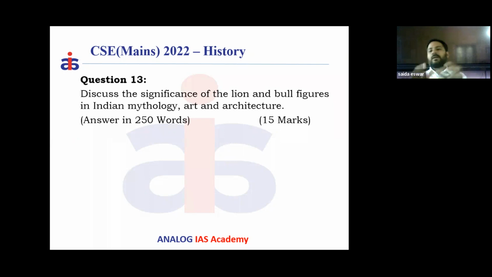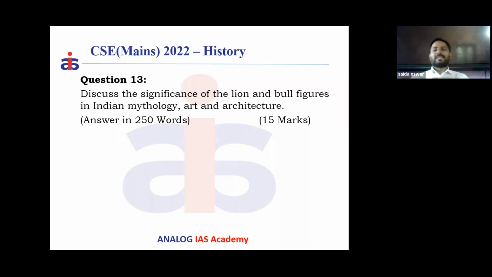So now we will take the lion. For example, where was the lion first used in our mythology? It was used, for example, in Vaishnavism. In Vaishnavism, we have Lord Vishnu, who incarnated as Narasimhavatara. So there we have the lion. And the lion is the vehicle of the goddess Durga. So here also the lion was used. These are with respect to Hinduism.